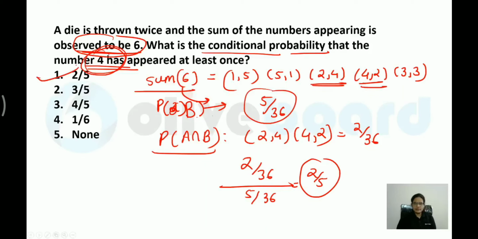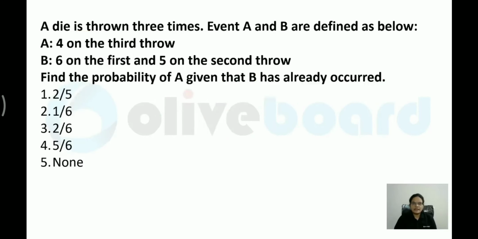So I think you must have understood the meaning of conditional probability. One event has already happened and then the second is happening. Now let me take the next one. A die is thrown 3 times. So you are throwing a die 3 times.